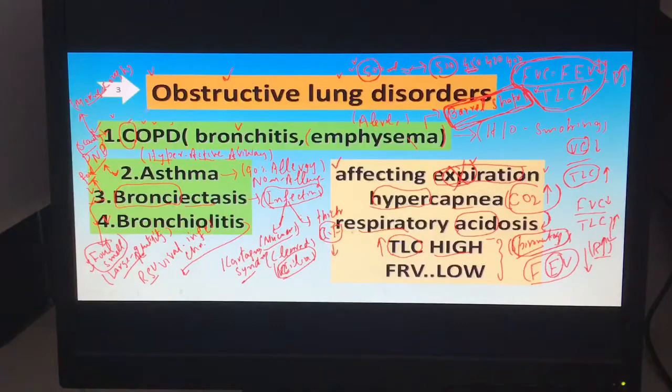COPD is present in smokers; smoking is the issue here. Asthma is an allergic condition. Bronchiectasis is an infectious issue, and bronchiolitis is a viral infection. A chronic bacterial infection leads to bronchiectasis, and asthma is related to allergy. This is all related to obstructive lung disorder. Later we will talk about COPD, asthma, and bronchiectasis in detail in the coming lectures.